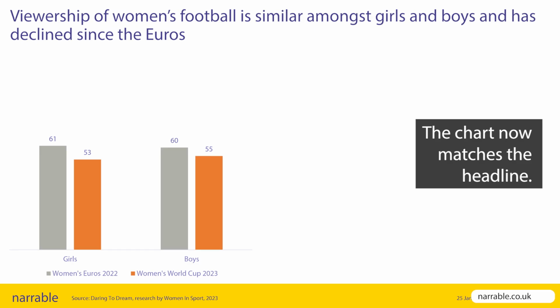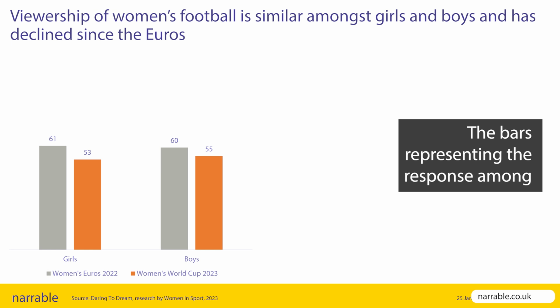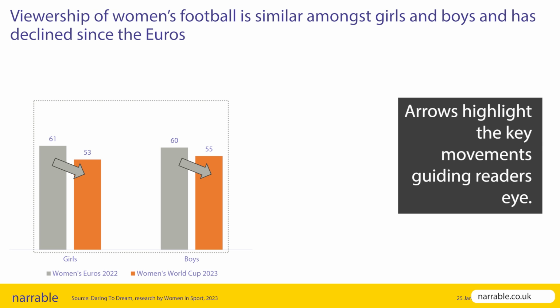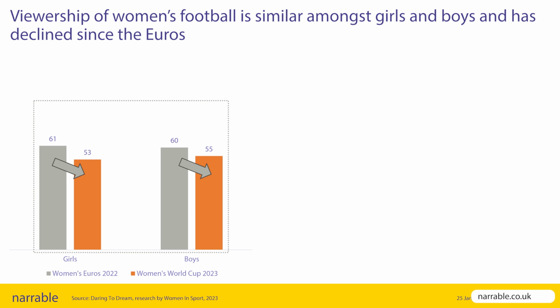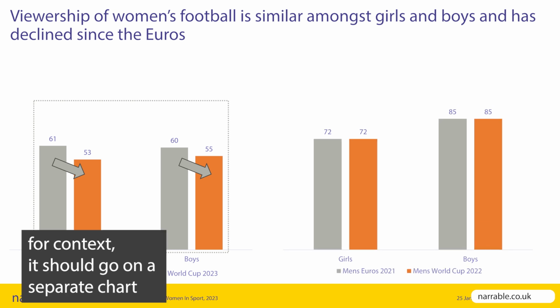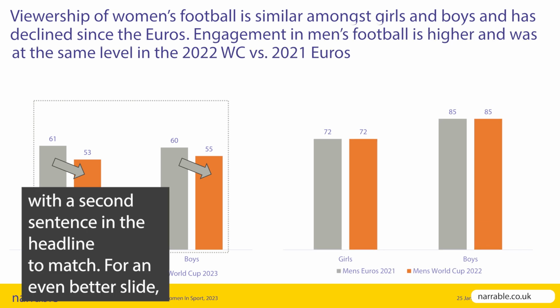The chart now matches the headline. The bars representing the response among girls are together, making the trend clearer. Arrows highlight the key movements, guiding the reader's eye. If we need to include men's football data for context, it should go on a separate chart with the second sentence in the headline to match.